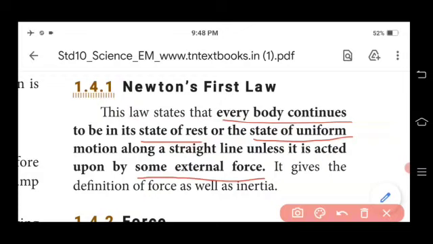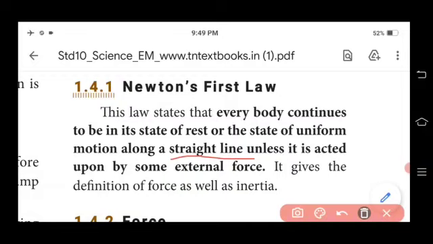See here, it gives the definition of force as well as inertia. Students, Newton's first law is a very important question. So listen carefully. This law states that every body continues to be in its state of rest or state of uniform motion along a straight line, very important, straight line, unless it is acted upon by some external force.